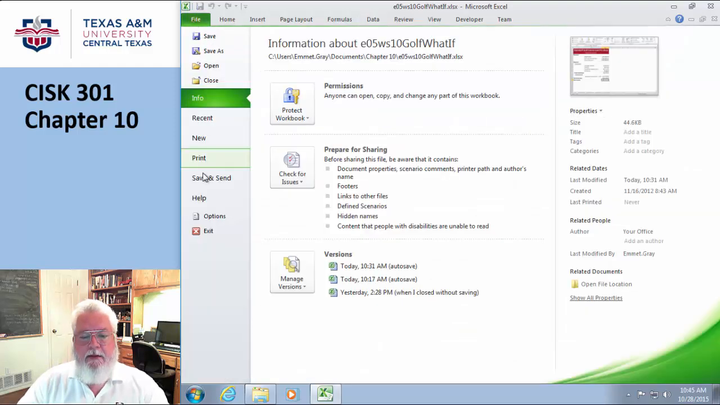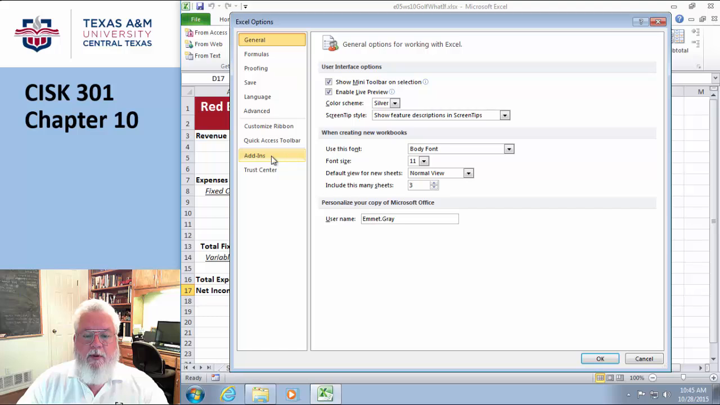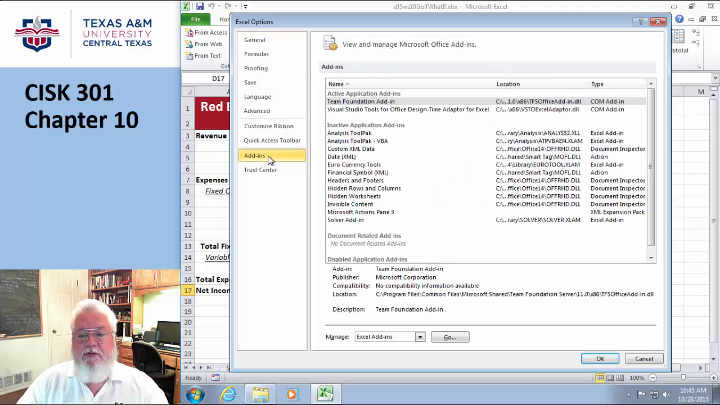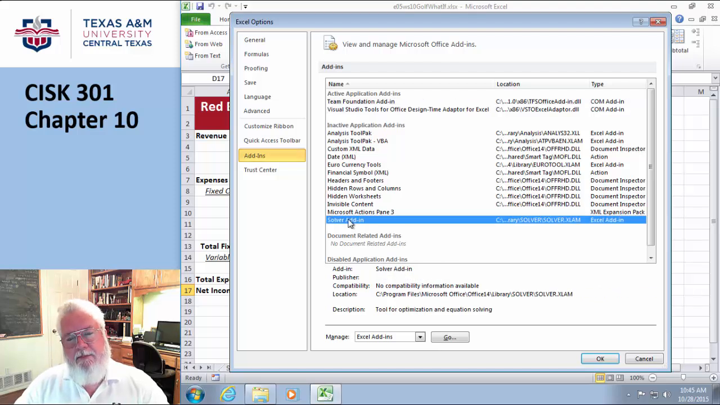So I go to file, I go to options. One of the things in the list is called add-ins. Very good. And it's going to show me the add-ins that are currently there. Now, this does not mean that they're turned on. It just means they're installed. So here's the solver add-in, and it is installed in my system. I didn't have to go do anything. It's there, except it isn't turned on.